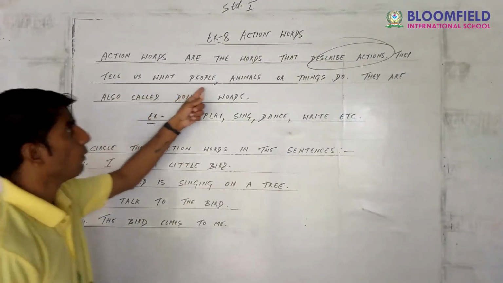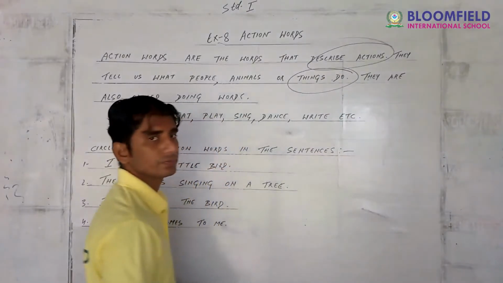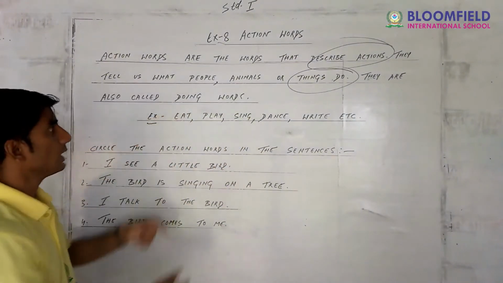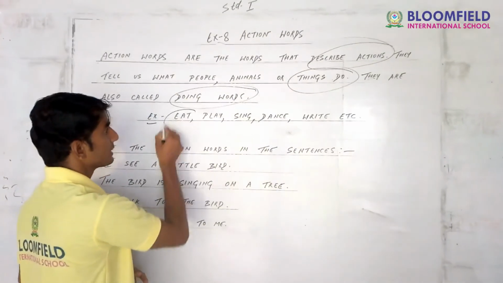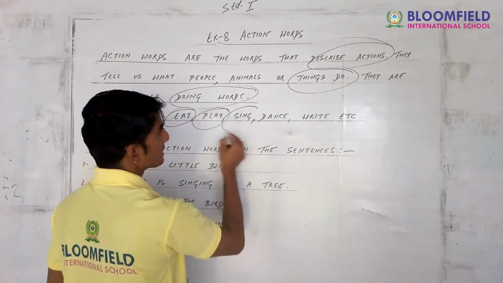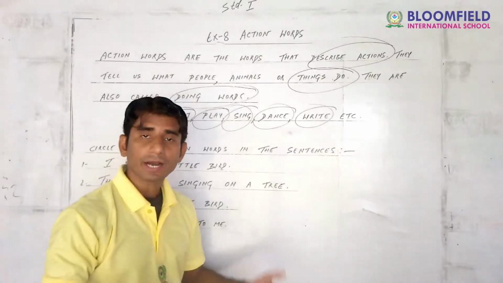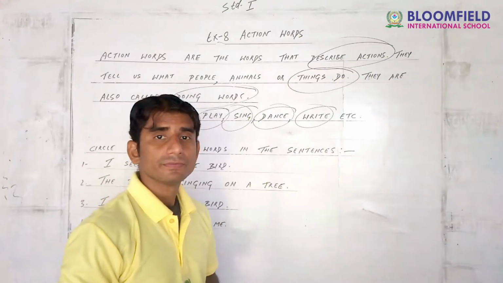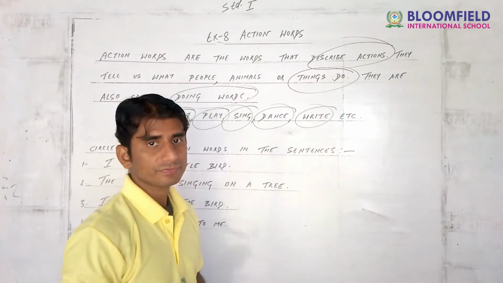They tell us what people or animals or things do. For example, eat, play, sing, dance, write, go, come, help, drink. These are all accent words.